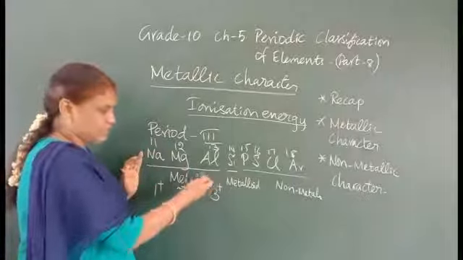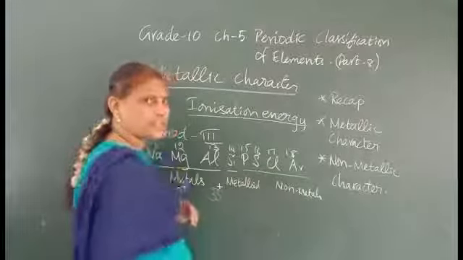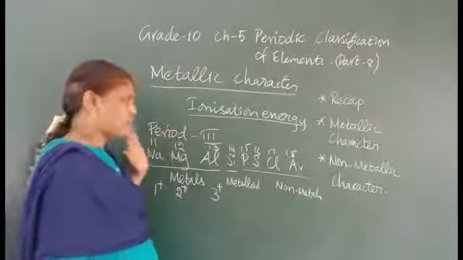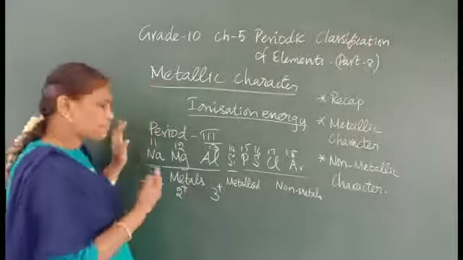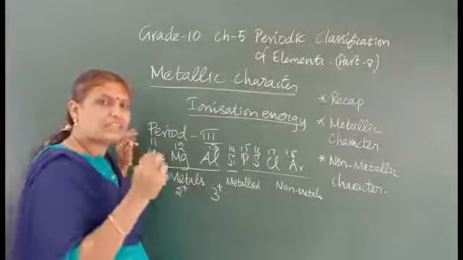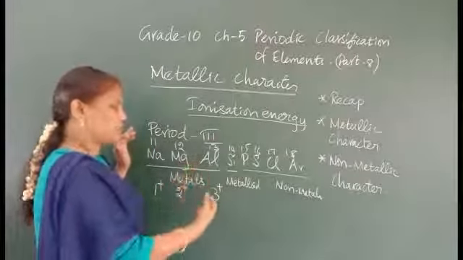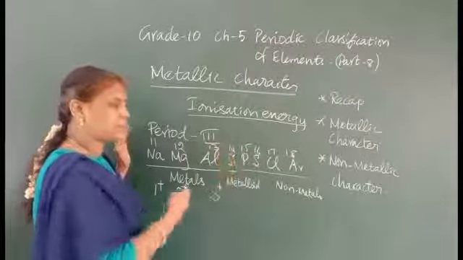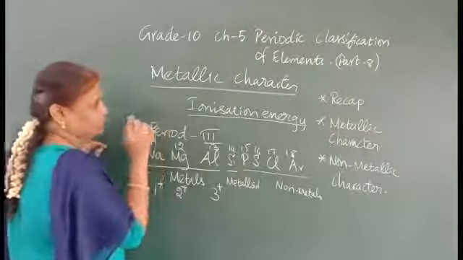First it is a metal, losing electrons. Then it becomes a metalloid. Then non-metals are there. So the metallic character is decreasing. Why? See, sodium has only 1 electron to lose, so it has to spend only less energy. Here it is 2, then 3, then it becomes a non-metal. So metallic character is decreasing in the period. You should keep it in your mind.